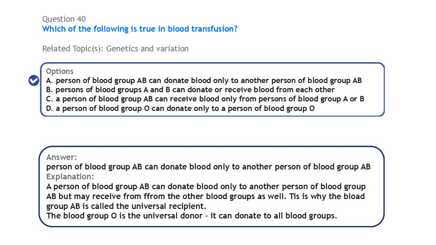A person of blood group AB cannot donate to a person of blood group B, because in that case you'll be introducing a new antigen, and that will lead to what we call agglutination. So a person of blood group AB can only donate to a person of blood group AB, but they can receive from all the other blood groups. They can receive from a person of blood group A, of blood group B, of blood group O, and of the same blood group AB.